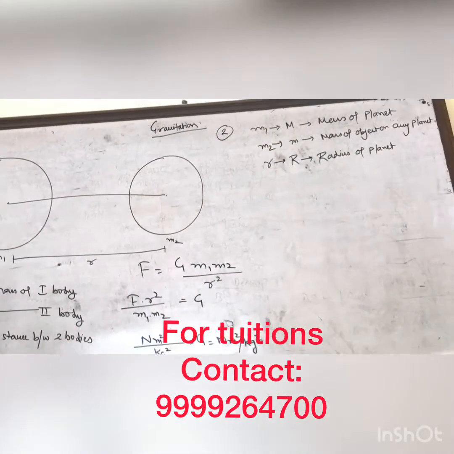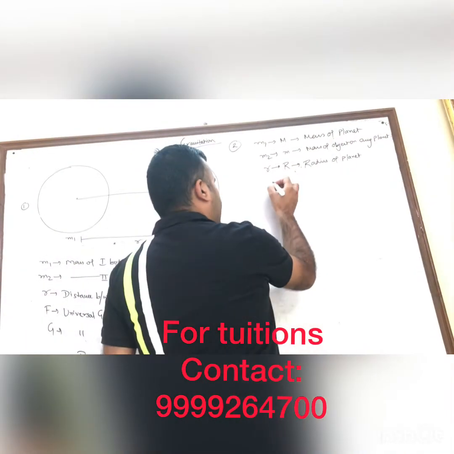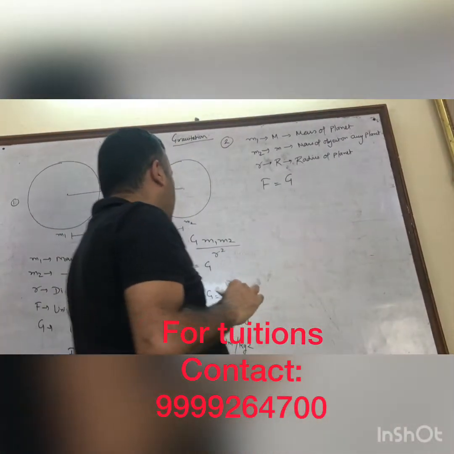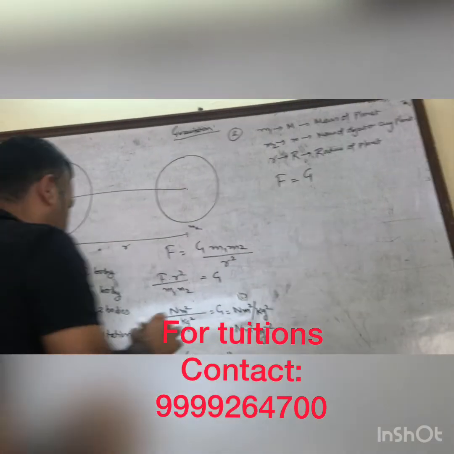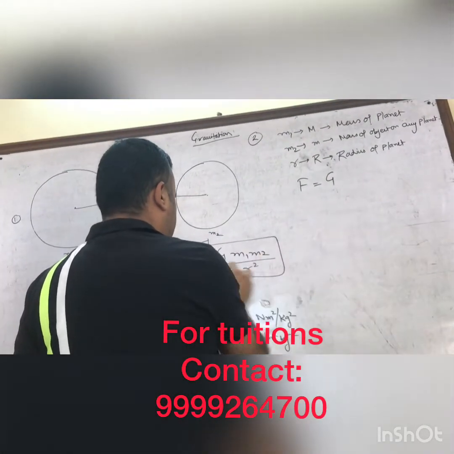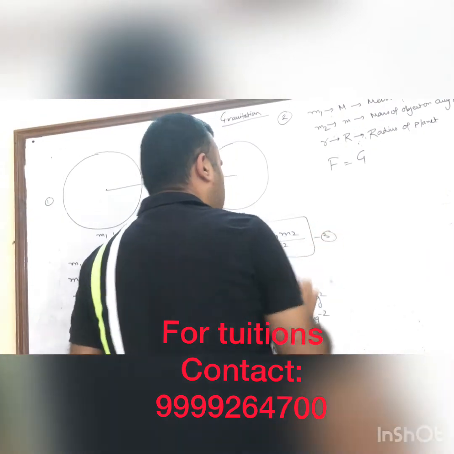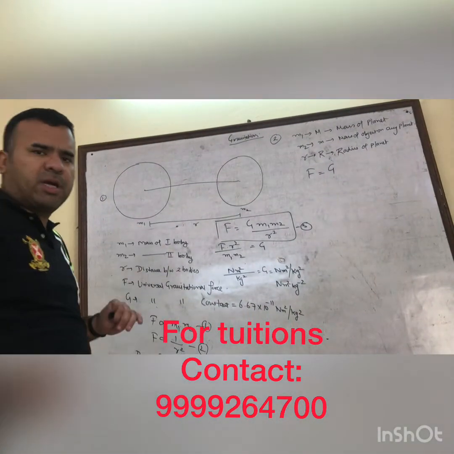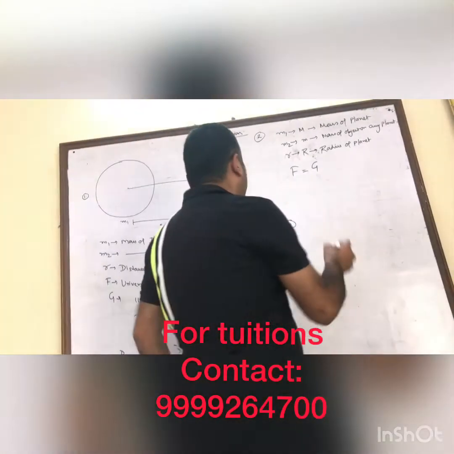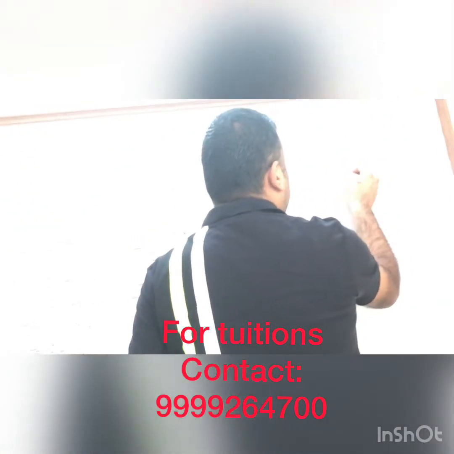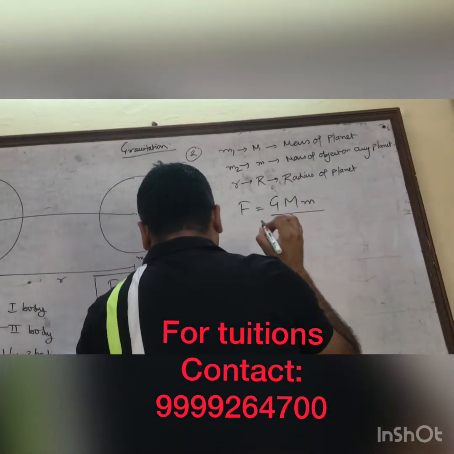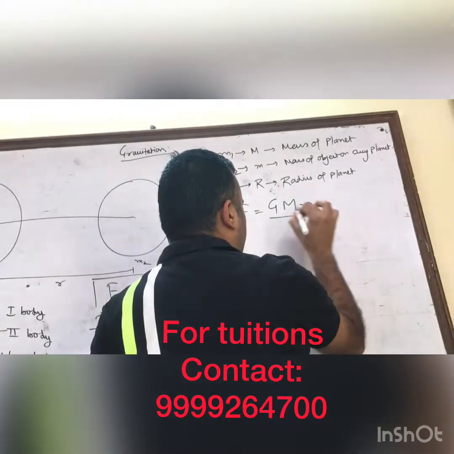Capital F and capital G will remain the same. We will replace all these values, m1, m2 and small r, in equation number 3. So it will become F is equal to capital G, capital M, small m upon capital R square, right?